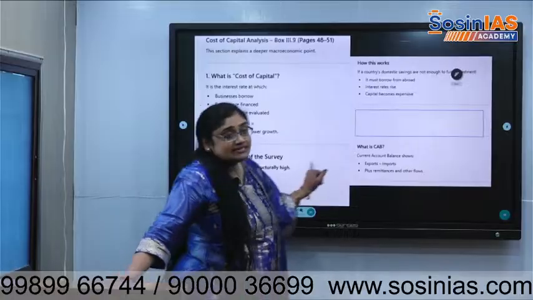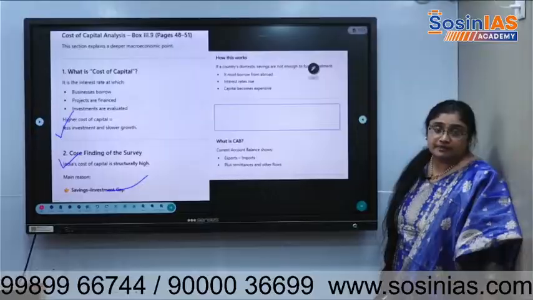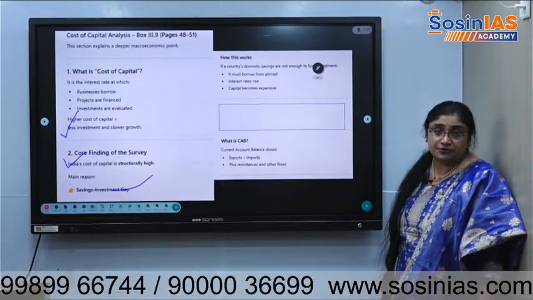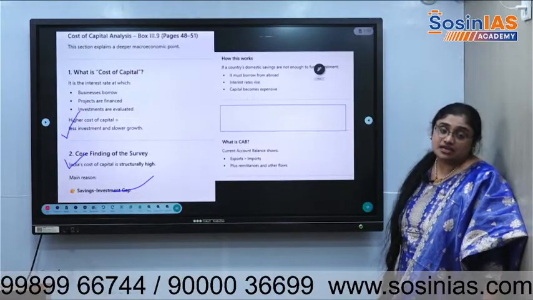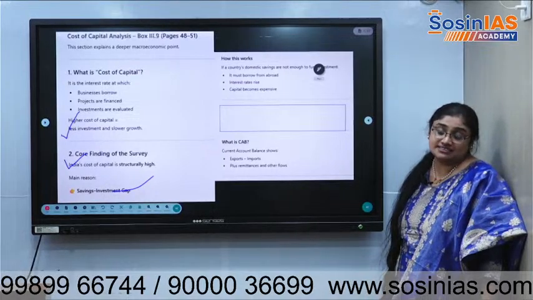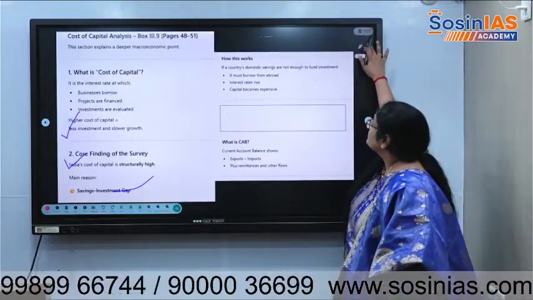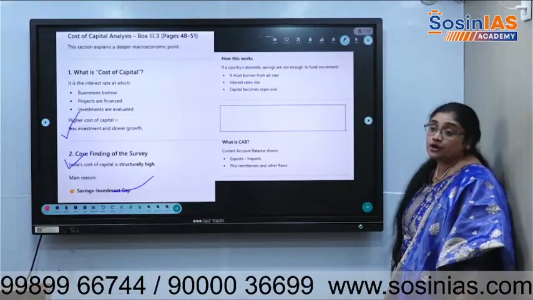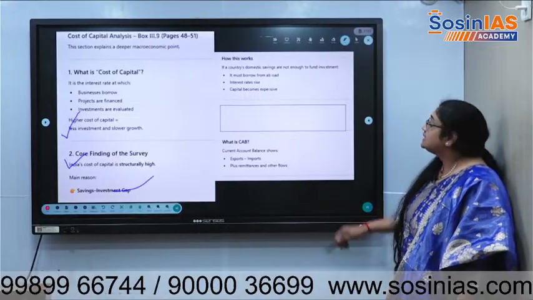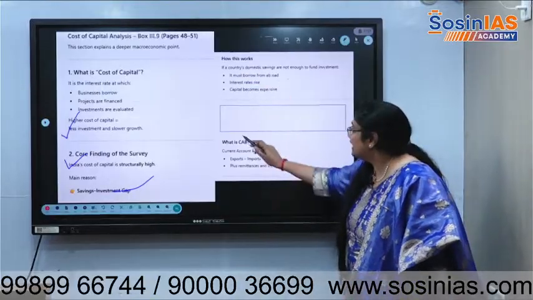Okay, and the main reason is the savings and investment gap. Many people save money, but they don't invest money. And moreover, if they invest, they invest more in other things, like shares, trading, etc. They want to make quicker profits. So if the country's domestic savings are not enough to fund investments, it must borrow from abroad. Interest rates rise, capital becomes expensive, and moreover there is a link between this cost of capital and current account deficit.